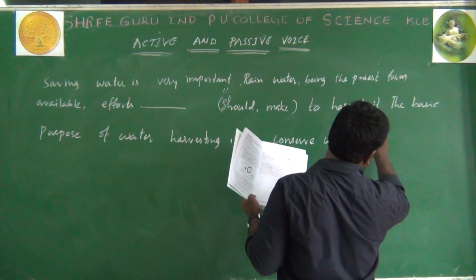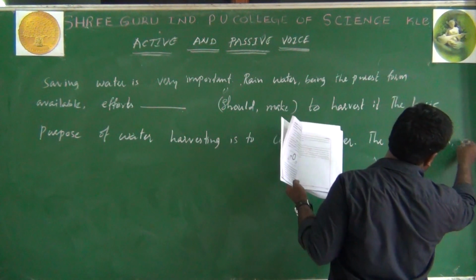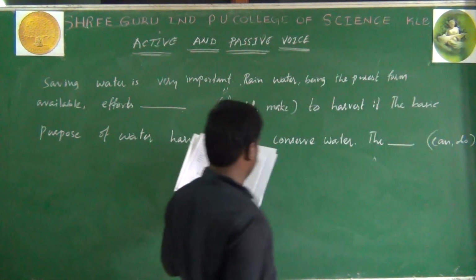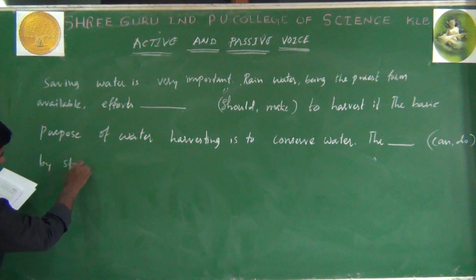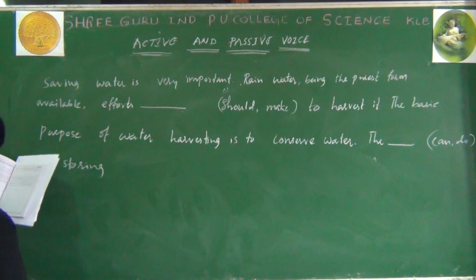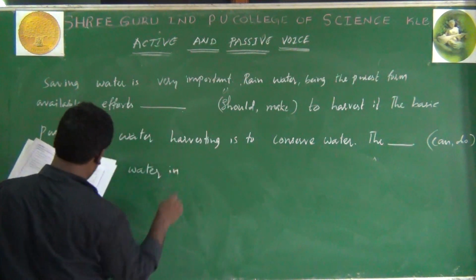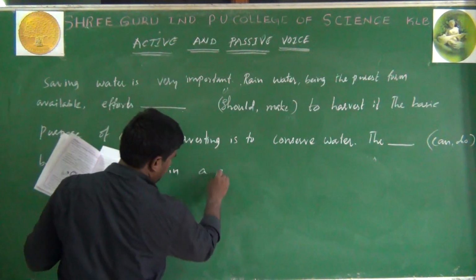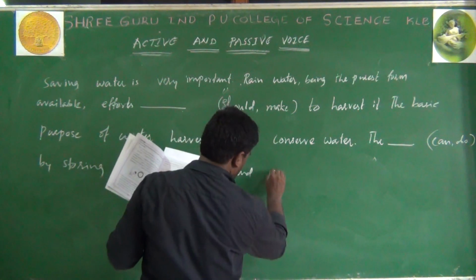This dash can by storing water in the ground reservoir.